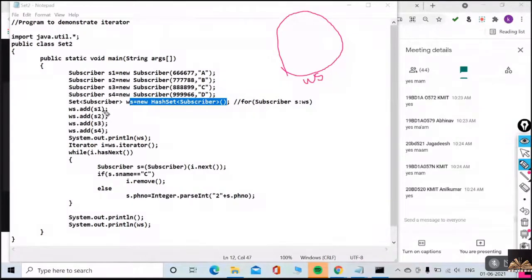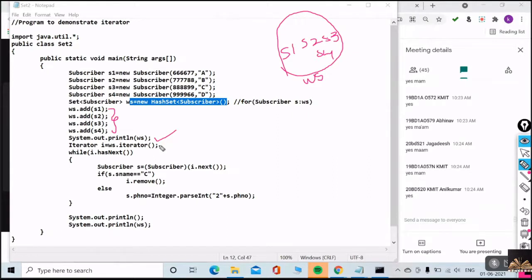Now I am adding S1, S2, S3, S4. As I am adding S4, now I am just printing the object. I am just printing the WS.